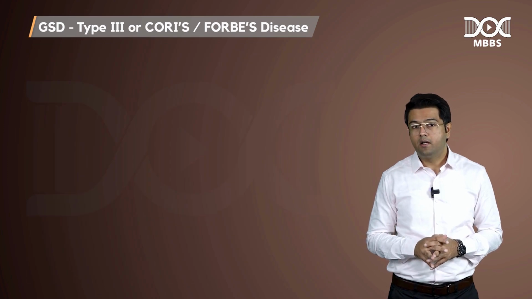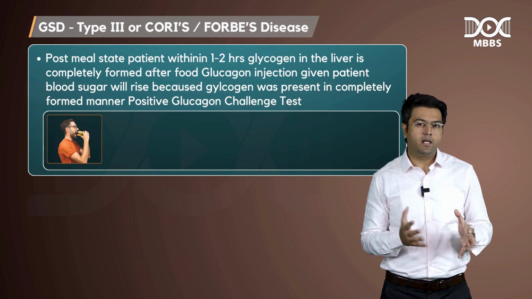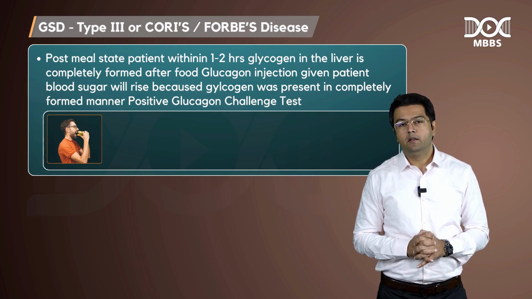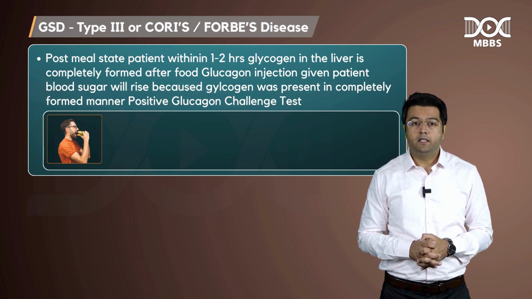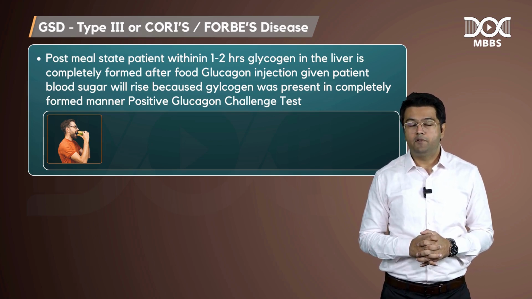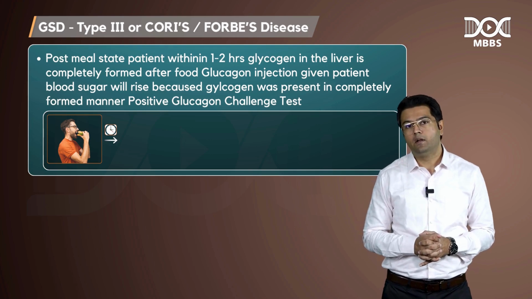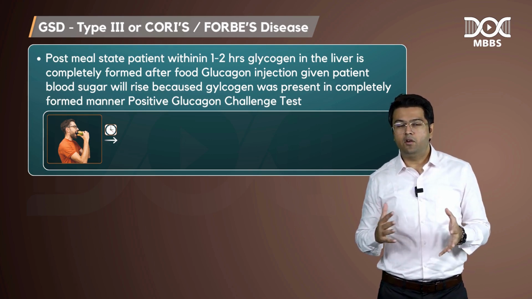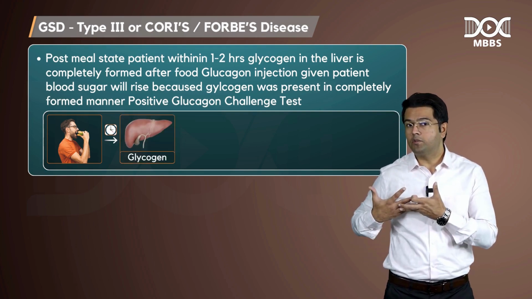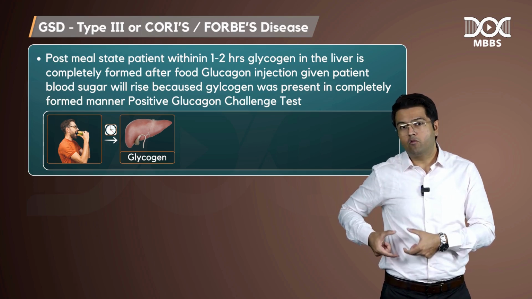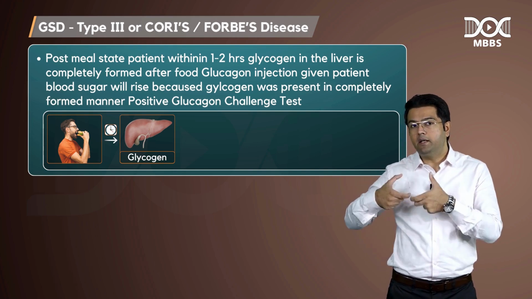Now if you call the patient in the fed state, suppose you ask the patient to come after taking a good meal. The patient went and had a good sandwich and came back after 2 hours, or let's say after 1 hour you gave the glucagon injection. Within 1 or 2 hours of consuming food, the glycogen in the liver is completely formed. Not just the 4 glucose that was already present; the rest of the glucose residues are also made, the chains were made.